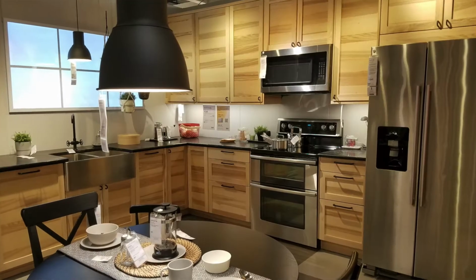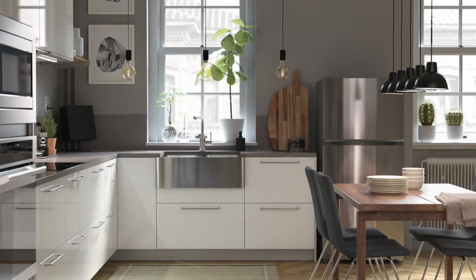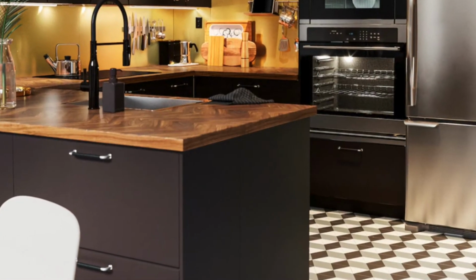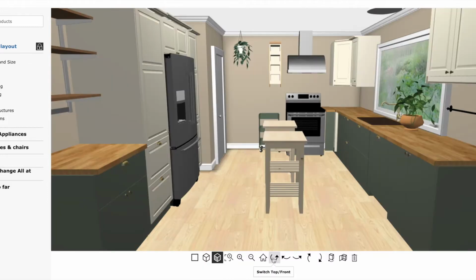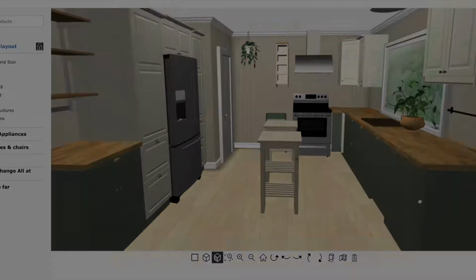Lesson 1 is for the non-techie person. If you are more tech adept and just want to know how to use the planner to design your kitchen, check out Lesson 2 or merely click the link below in the description to enter the IKEA kitchen planning tools and begin planning your kitchen. This video is just an overview to get you started in planning your upcoming kitchen remodel.